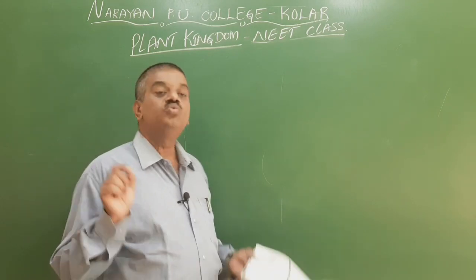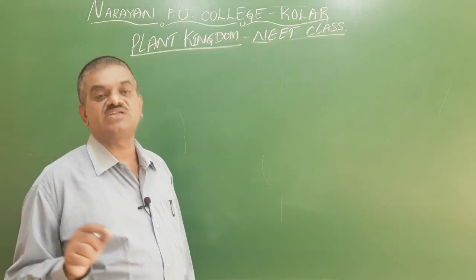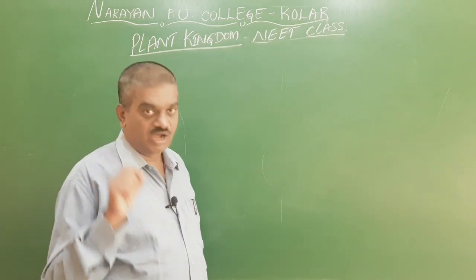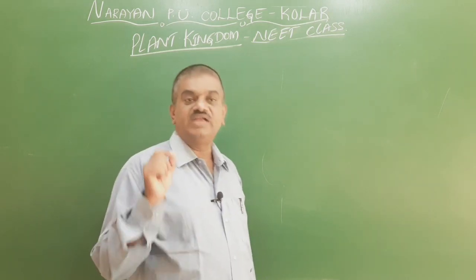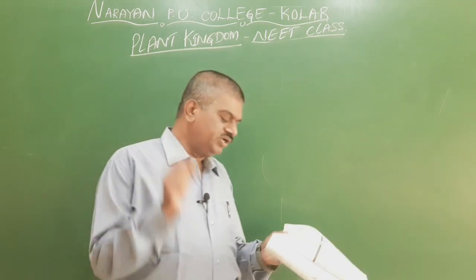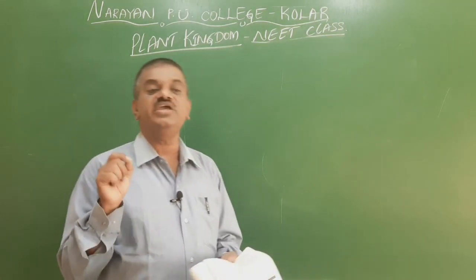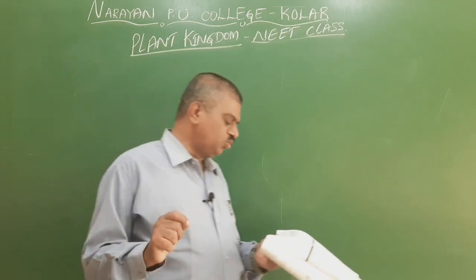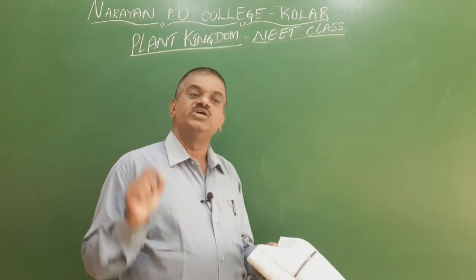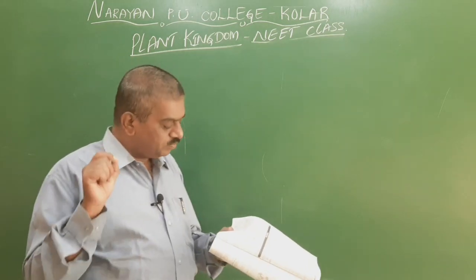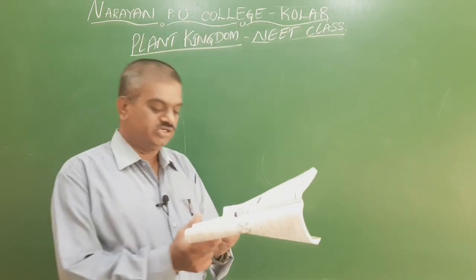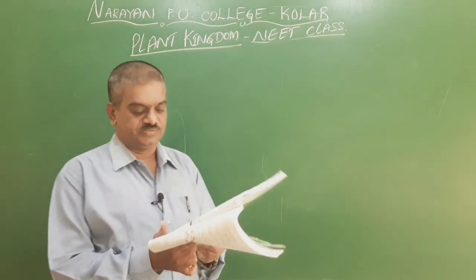And the third one is oogamous. Oogamous is the fusion of the female gamete, which is larger and non-motile, with the male gamete, which is smaller and motile. It is called oogamous. In red algae, oogamous is the right answer. And the fourth one is all of the above. So here the third one, oogamous, is the right answer.